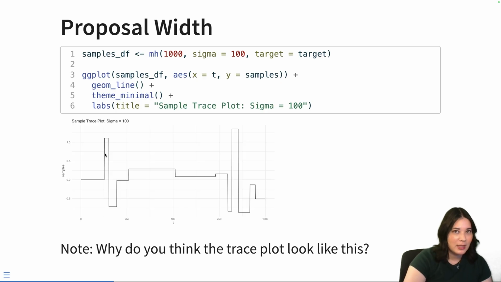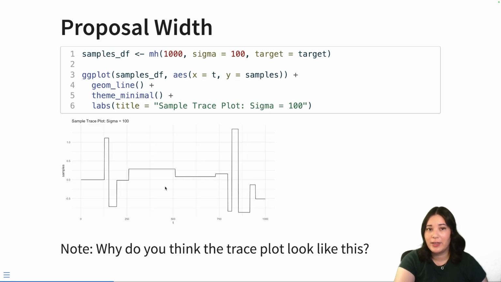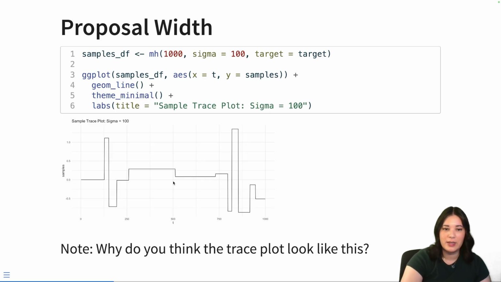And what happens in the Metropolis-Hastings algorithm when we don't accept a new proposal? We stick with the current value, which is why you see all of these plateaus here. What's probably happening here is extreme values are getting proposed, and it takes a while for us to get one that actually is relatively likely and has a high chance of being accepted.